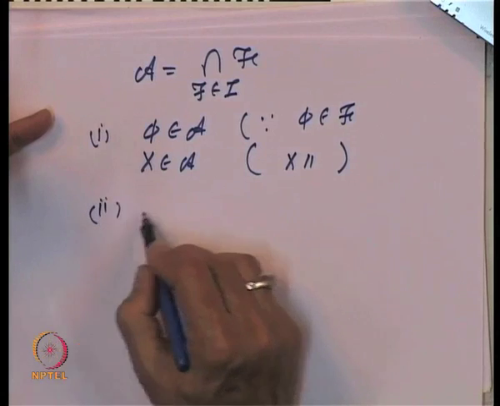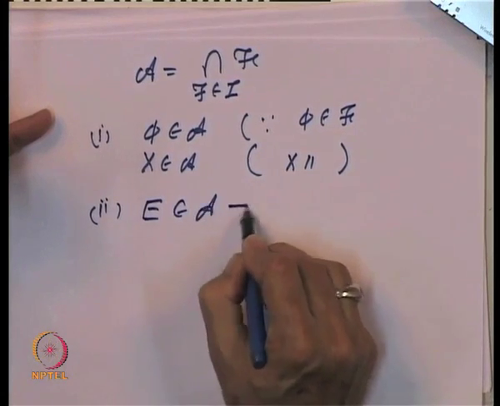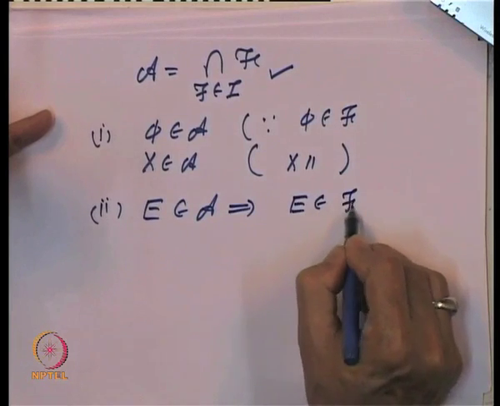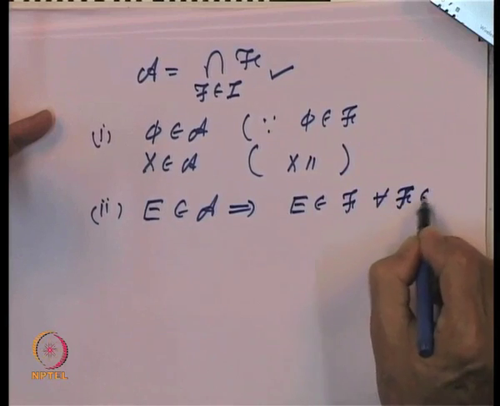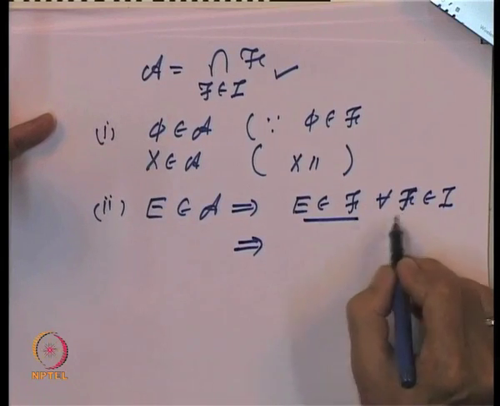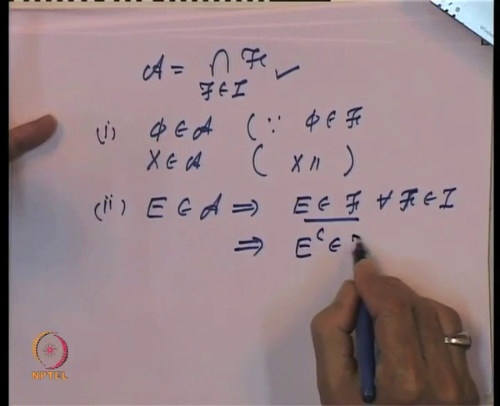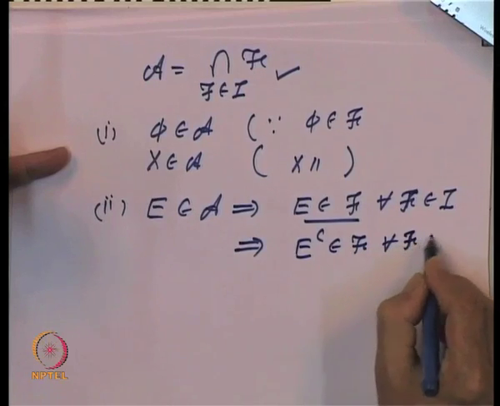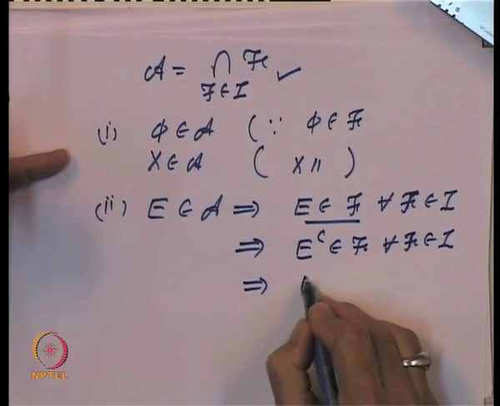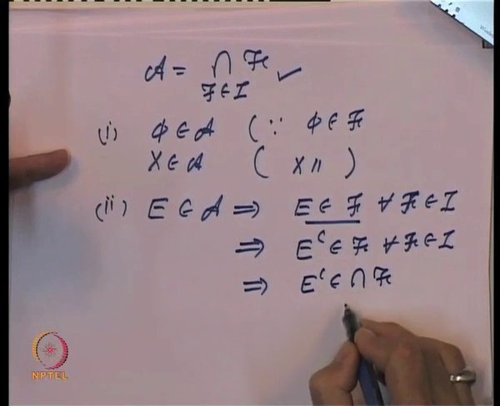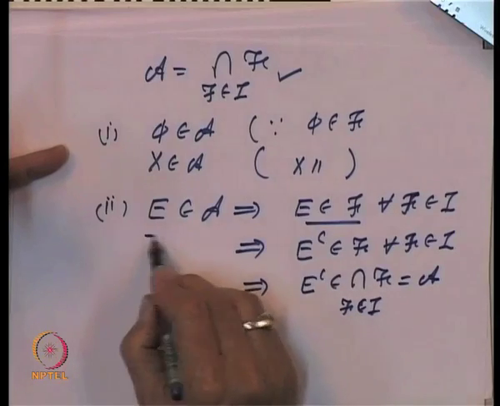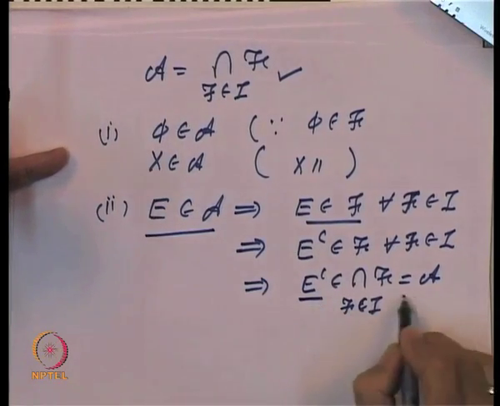And secondly, let us take a set E belonging to A, then that will imply by the very definition that E belongs to F for every F inside the collection I. But because E belongs to F and F is an algebra, that implies that E complement also belongs to F for every F belonging to I. This is equivalent to saying that E complement belongs to the intersection of all these F in I, and that is precisely our A.